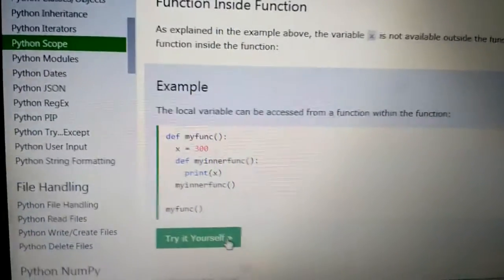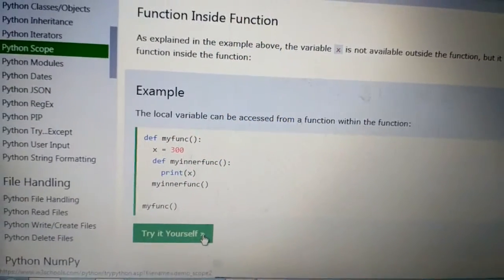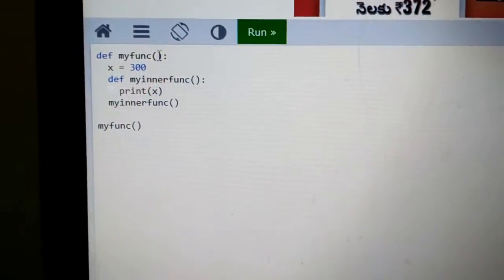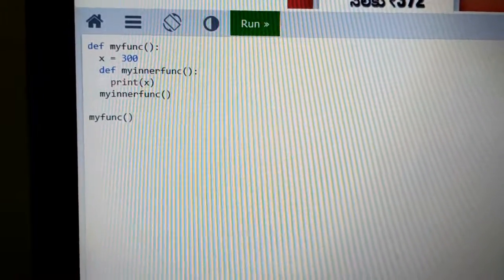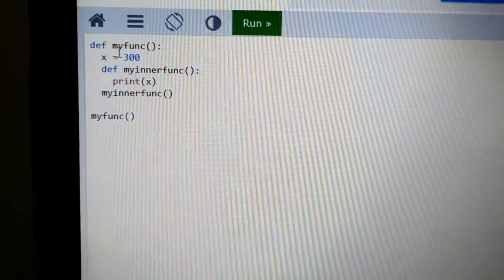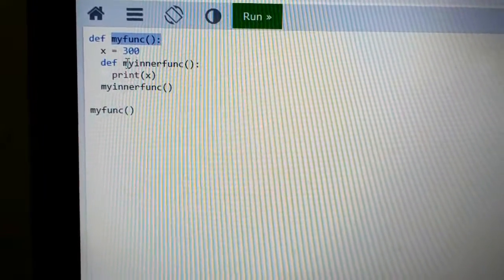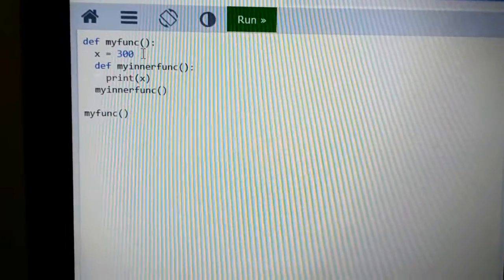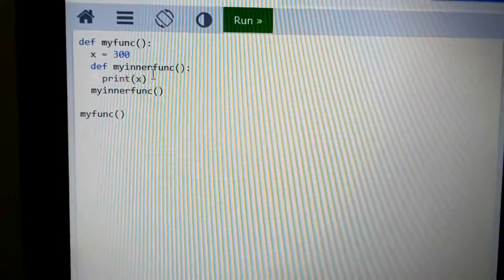In the second example, that is the function inside a function example, I change this code according to our requirement. See here, there are two functions, one function inside another function, my func and my inner func. In my function, there is one variable x is equal to 300.